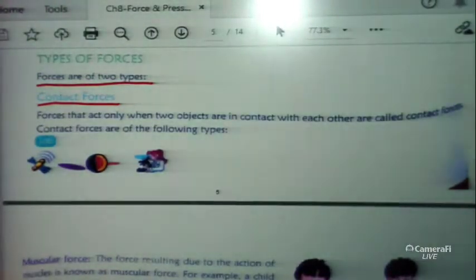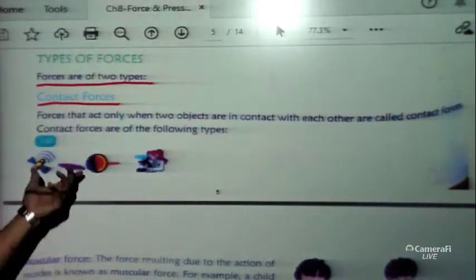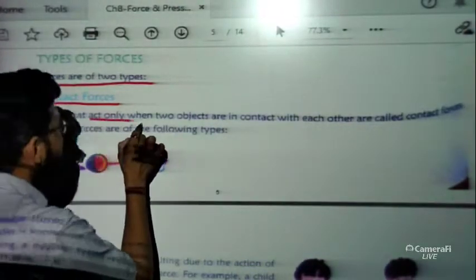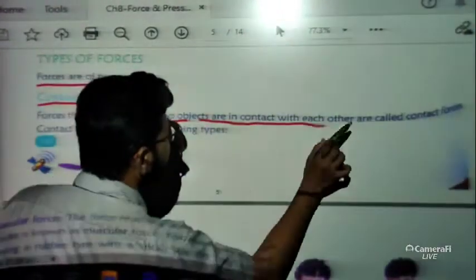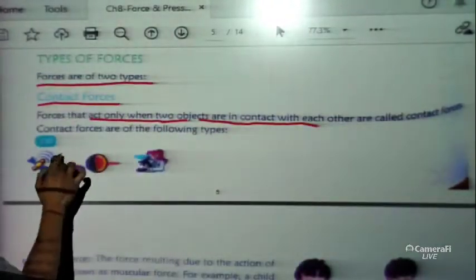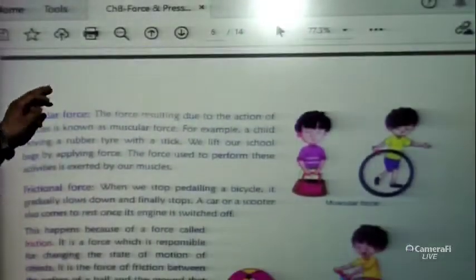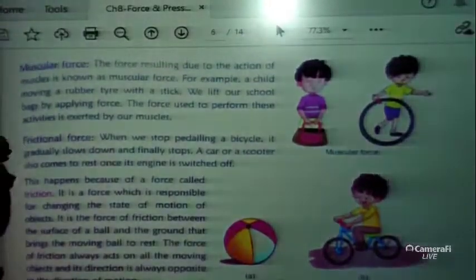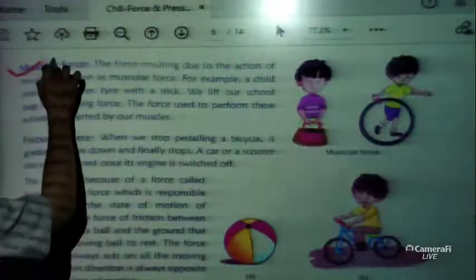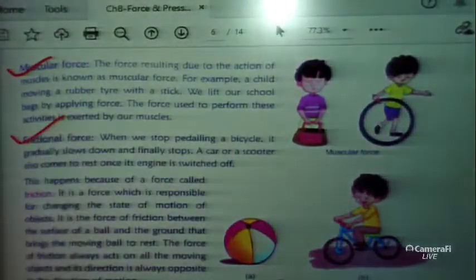Contact force, as you can find from its name, means forces that act only when two objects are in contact with each other. Contact forces are again classified into the following types, such as muscular force and frictional force.